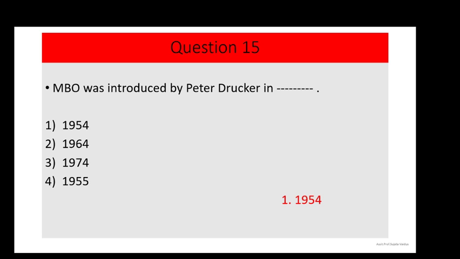So MBO, that is management by objectives, was introduced by Peter Drucker in the year 1954. So these are some questions which are related to the B.Ed course 201.